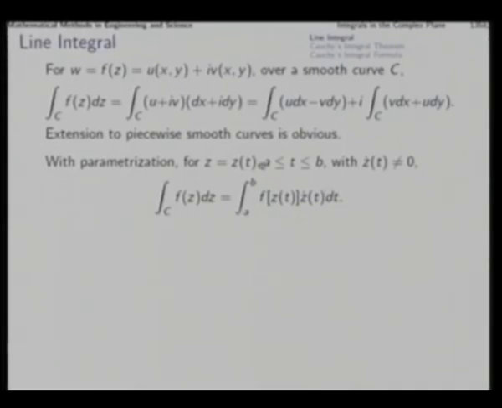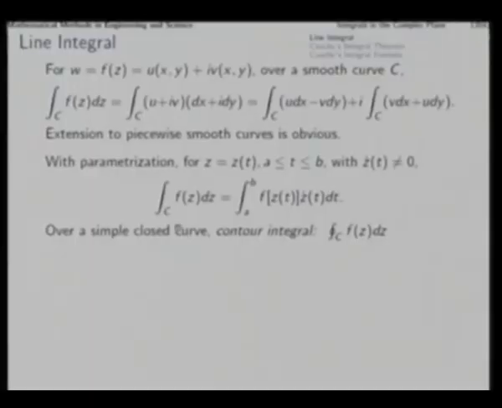So, with the parameterization of the curve C available, the line integral can be reduced to a definite integral in real variable quite easily.